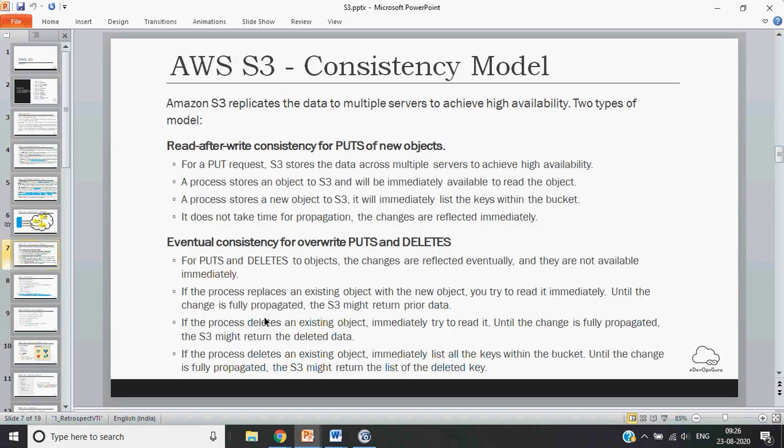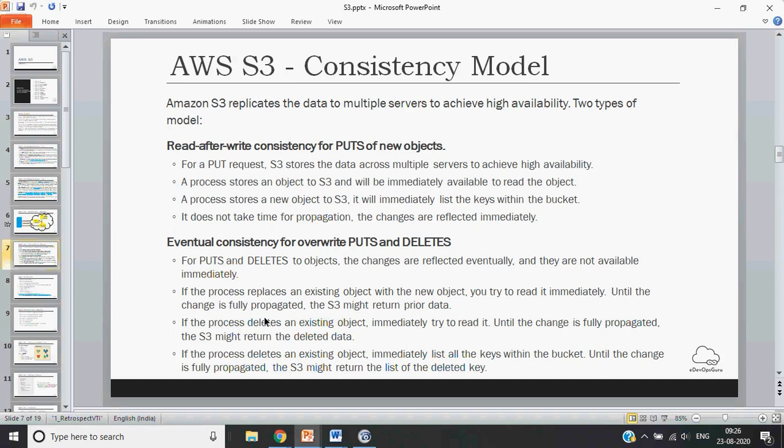Okay. So this is a consistency model. This may be useful even from a DevOps perspective also. So S3 has basically two types of models, which they call a consistency model, which is read after write consistency for puts of new objects.